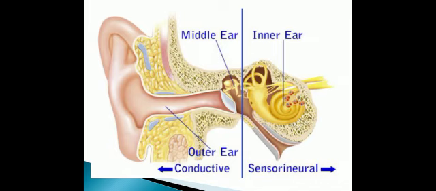And in sensorineural deafness, the part from the cochlea to the auditory nerve and then to the brain, if deafness occurs due to a lesion of this part, it is called sensorineural deafness.